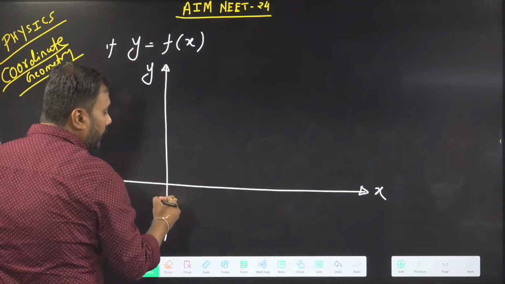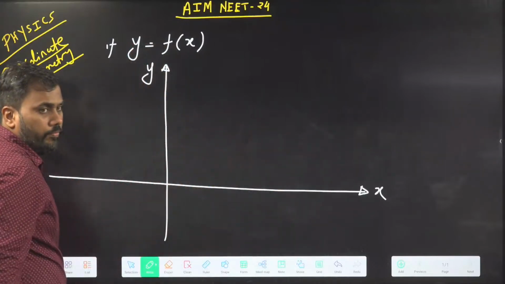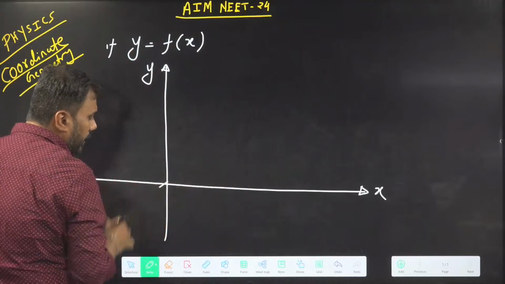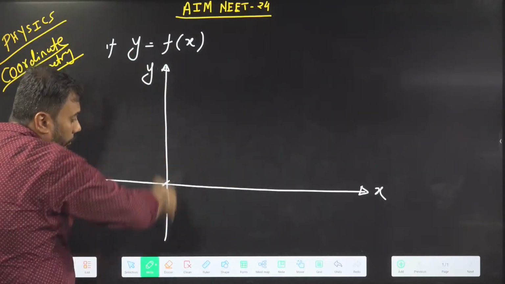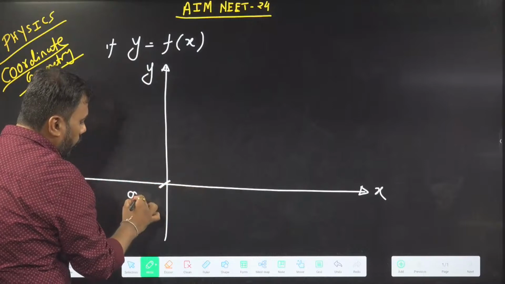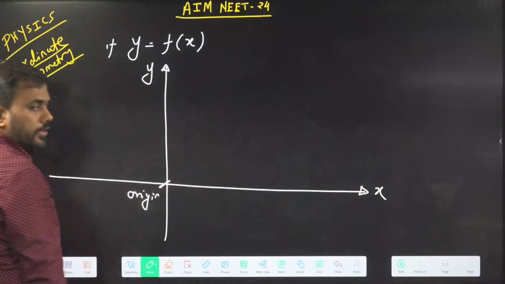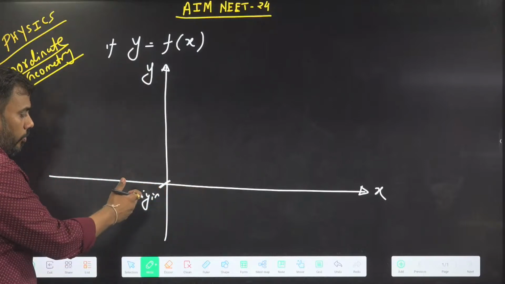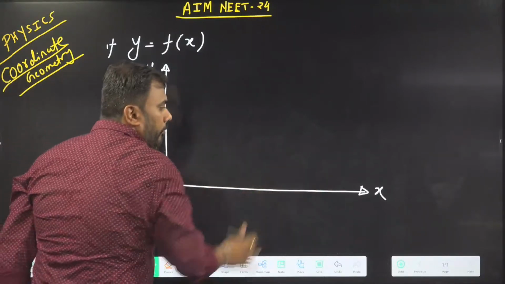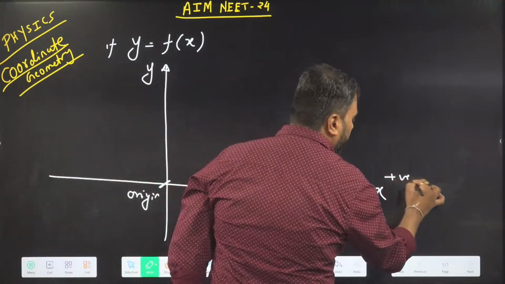What are axes? Axes are just number lines. The x-axis is just a number line. The intersection point of the y-axis and x-axis is called the origin. From the origin, I take this to be the positive direction of the x-axis.